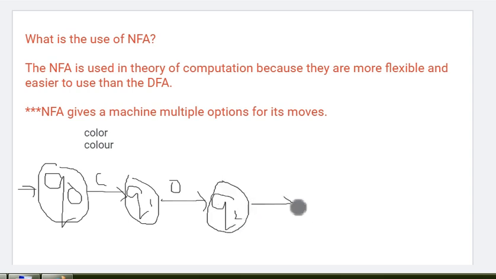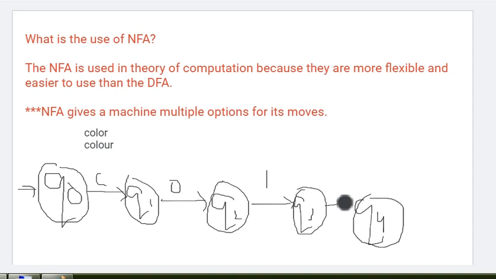L is coming, it will move to Q3 state. Then again O is coming, it will move to Q4 state. U is coming, it will move to Q5 state.